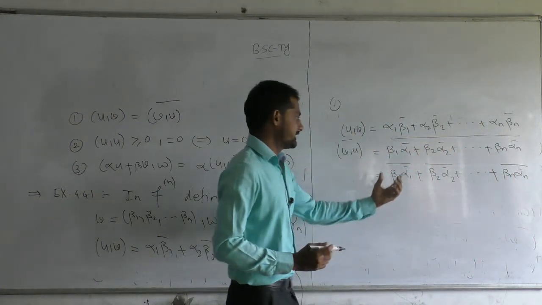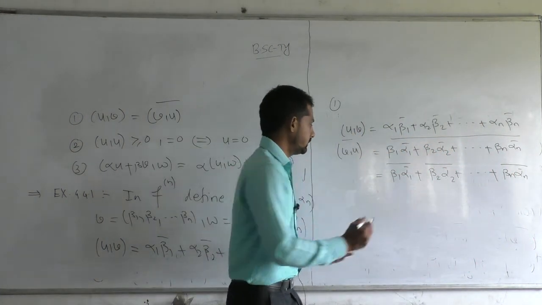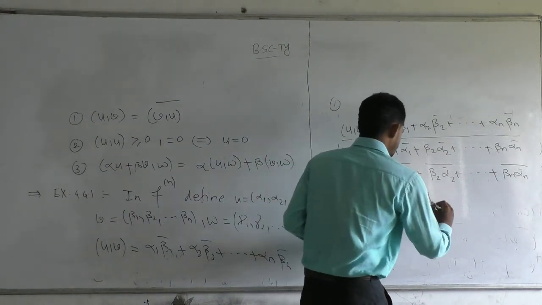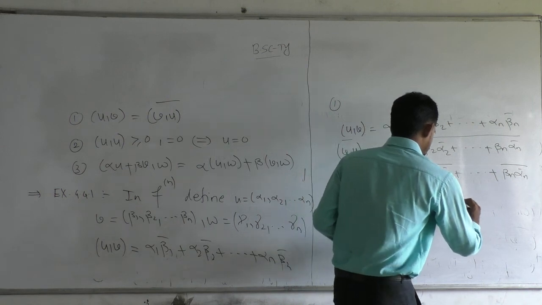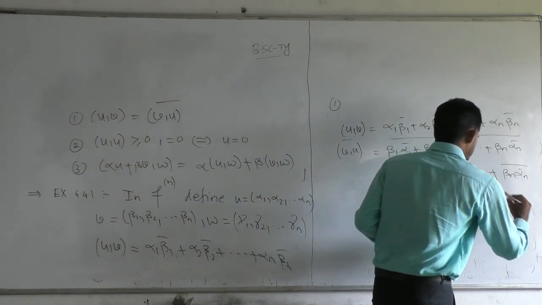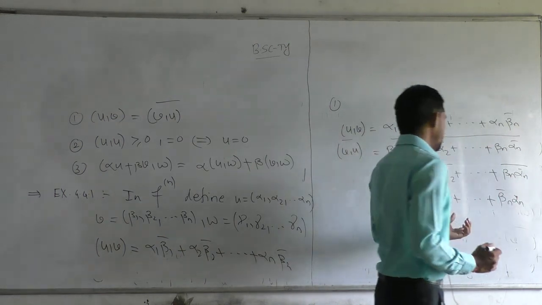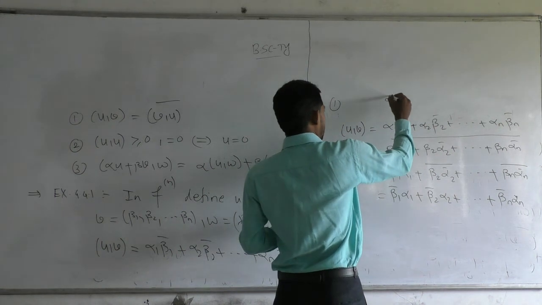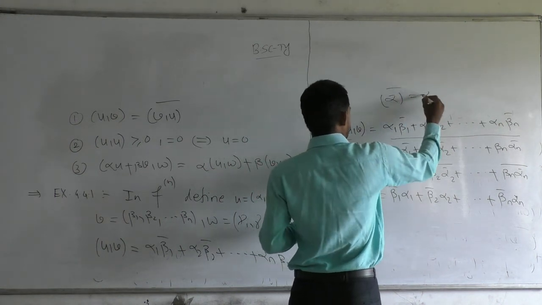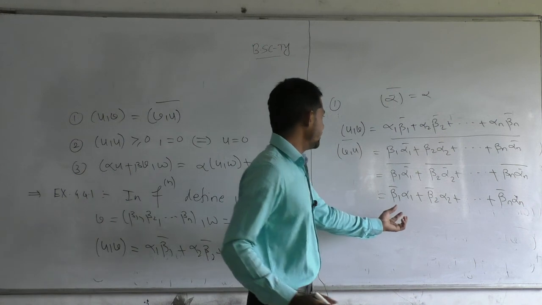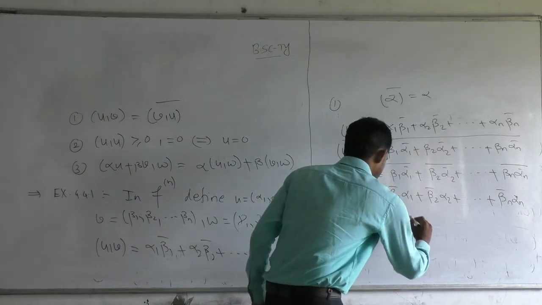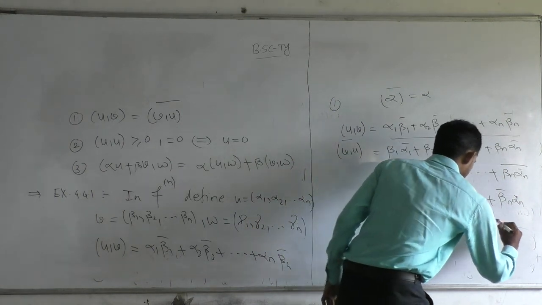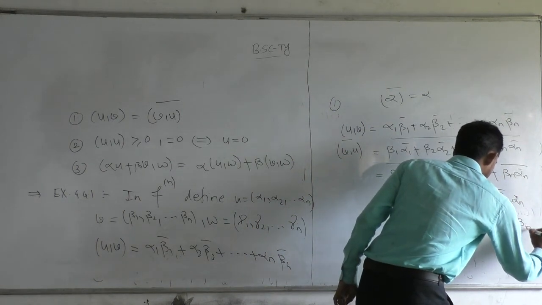So we can separate the bar for each and every element. Also, because we know that the bar of alpha bar is nothing but alpha itself, we get beta 1 bar alpha 1 plus beta 2 bar alpha 2 plus dot dot dot plus beta n bar alpha n. Now we can write it as alpha 1 beta 1 bar plus alpha 2 beta 2 bar plus dot dot dot plus alpha n beta n bar.